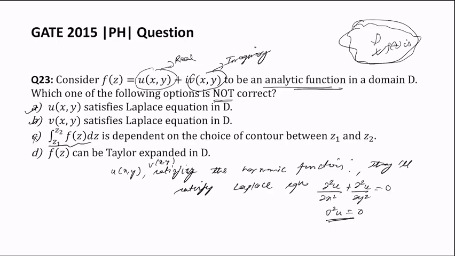And option D: if a function is analytic, then f of z can be Taylor expanded in the domain. So options A, B and D are correct. It's only option C which is not correct, because that integral is not dependent on, it is independent of, the choice of contour between z and t. Okay, so option C is the answer.